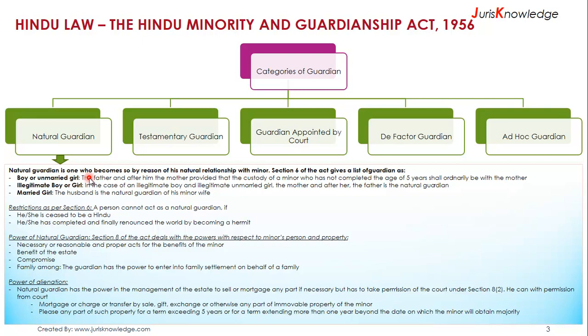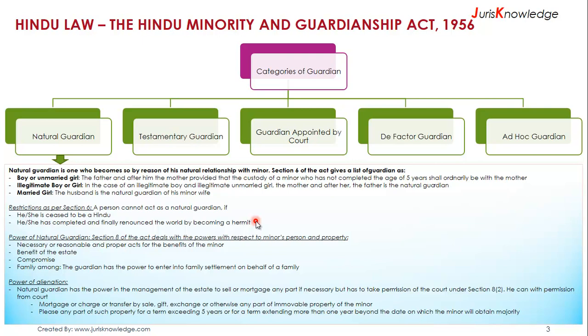The second is related to an illegitimate boy or a girl. In the case of an illegitimate boy or illegitimate unmarried girl, the mother and after her the father is the natural guardian. In case of a married girl, the husband is the natural guardian for his minor wife.